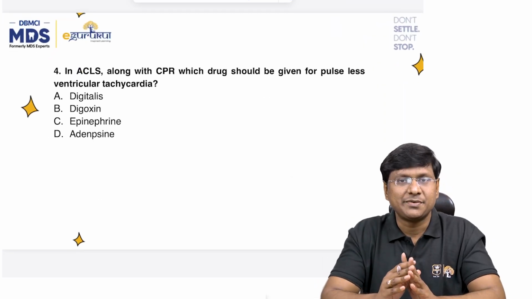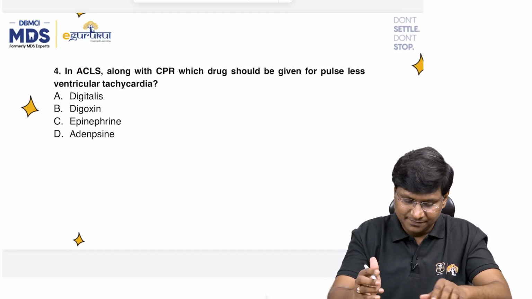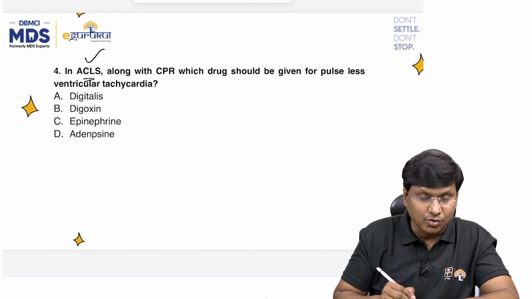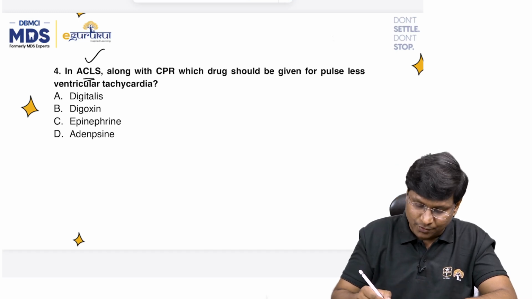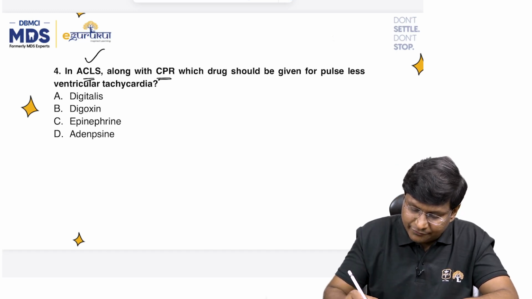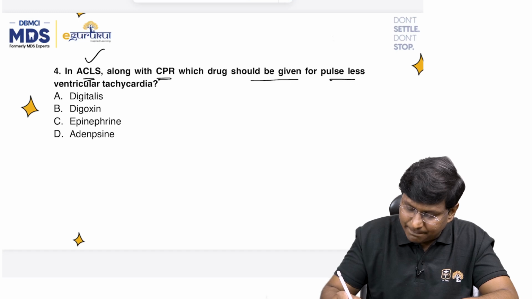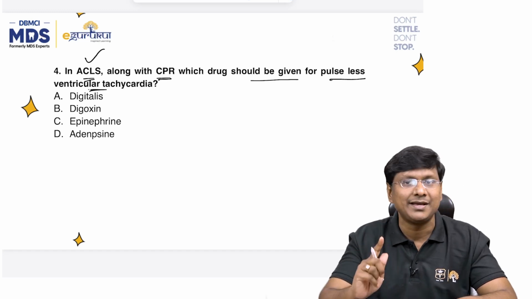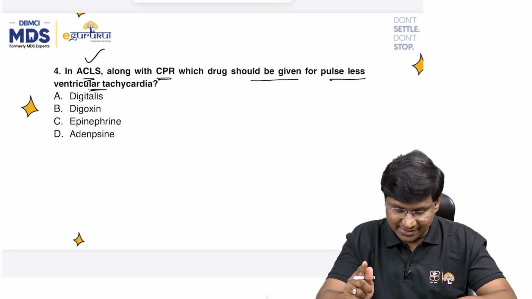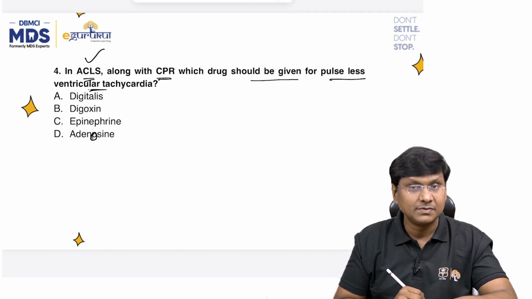Okay, so this was a question related to emergency medicine. In the ACLS protocol, that is the Advanced Cardiac Life Support protocol, along with CPR, which drug should be given for pulseless ventricular tachycardia? The options are digitalis, digoxin, epinephrine, and adenosine.